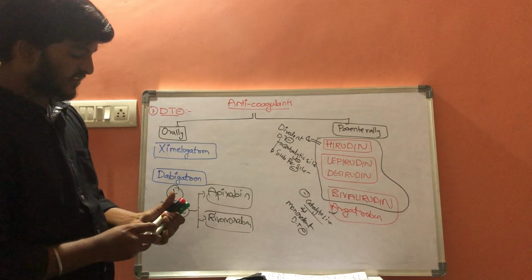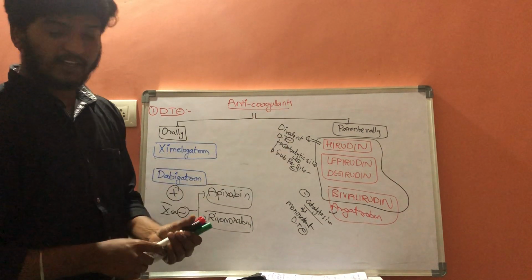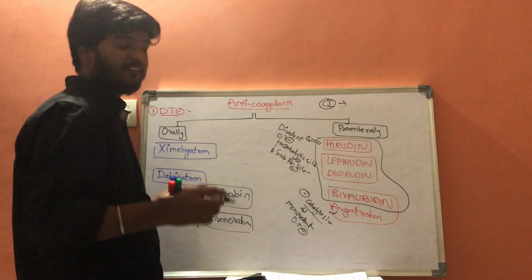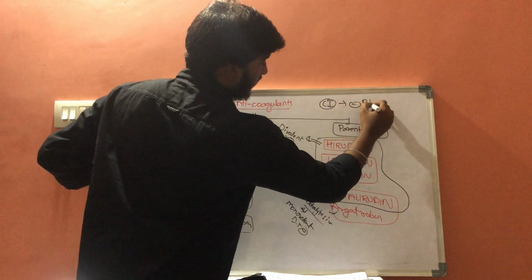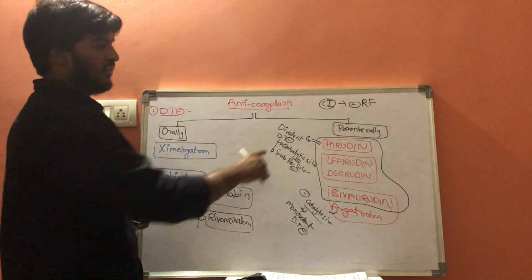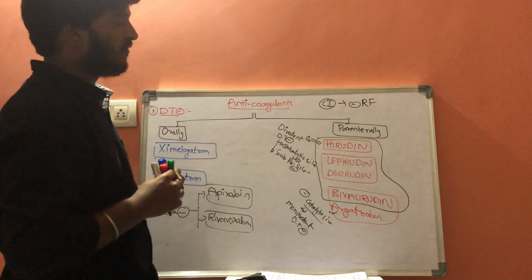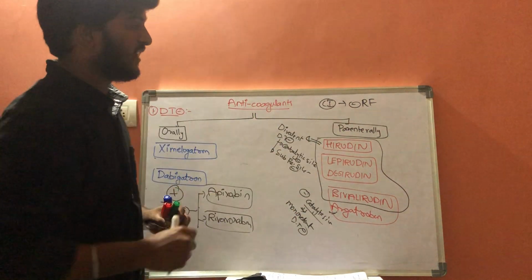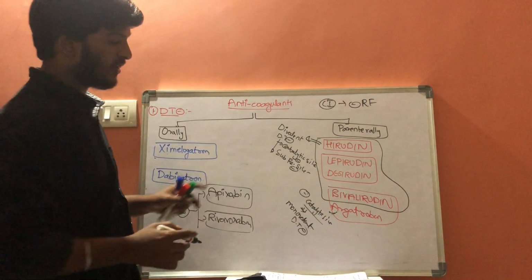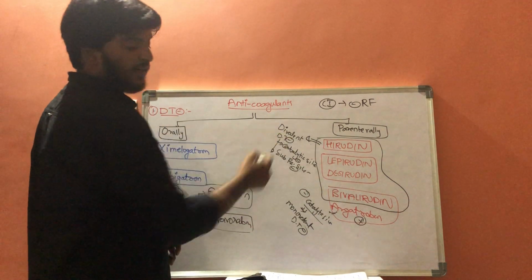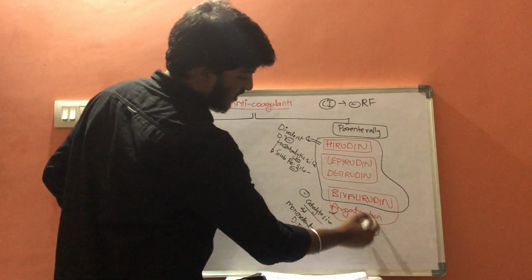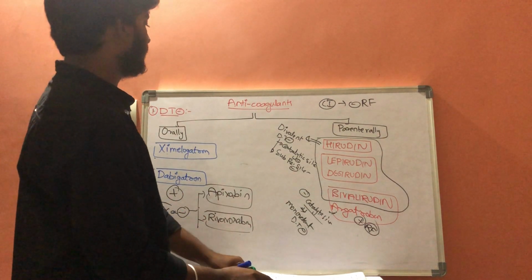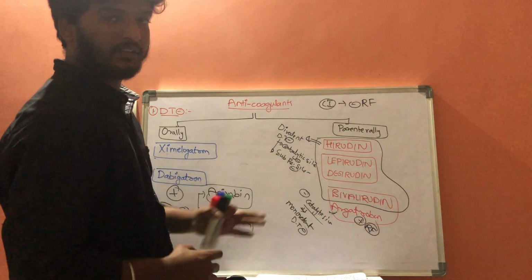And there are some contraindications for these parenteral drugs: patients suffering from renal failure. If any patient is suffering from renal failure, these parenteral drugs should not be given, because these are the drugs which are excreted from the kidneys. But there is one exception, argatroban. Argatroban can be given to patients suffering from renal failure, because argatroban is excreted from the liver. So this is about anticoagulants like direct thrombin inhibitors.